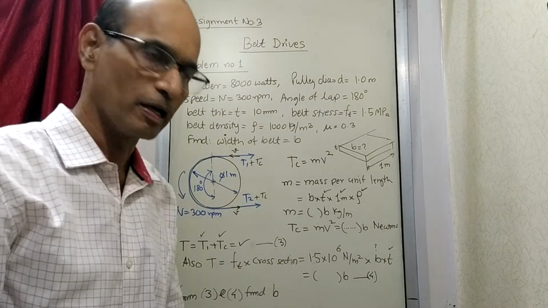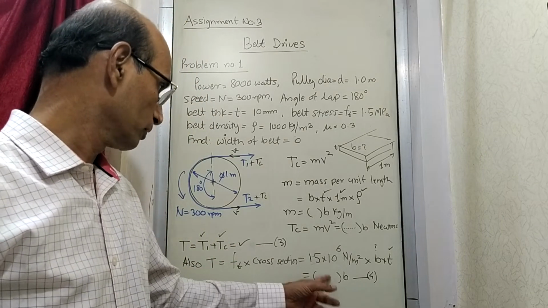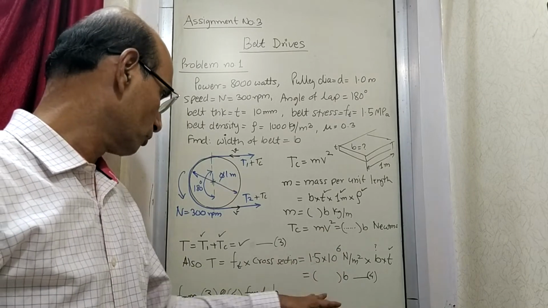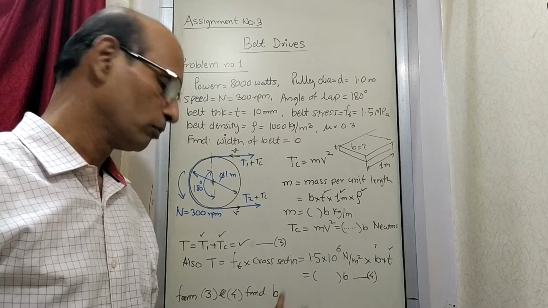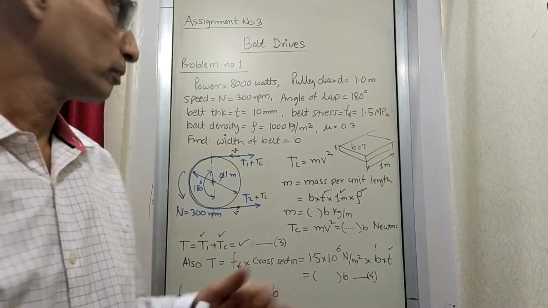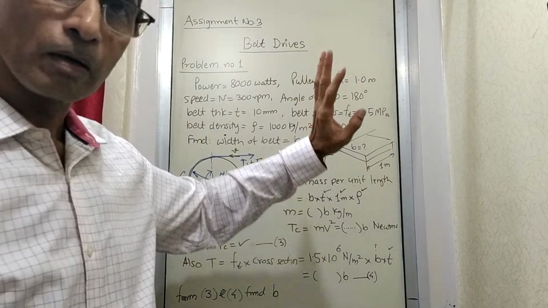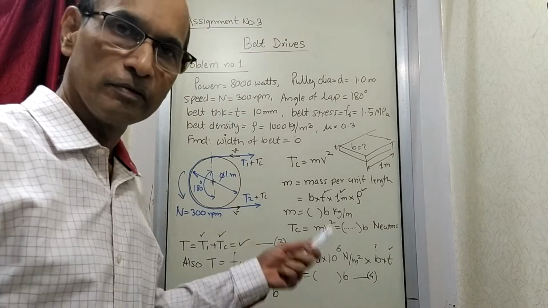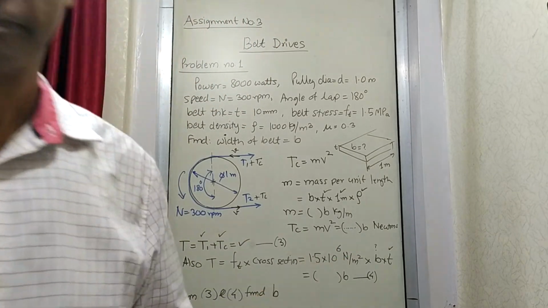It is quite clear. By equating these two, on this side there is B, on the right side also there is B. So you can solve this equation and you will be able to find out the value of the width of the belt. So that is problem number 1. Now you can write down, then we will go to the next problem.